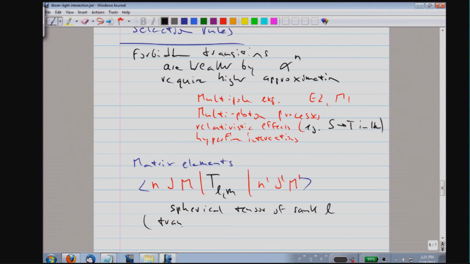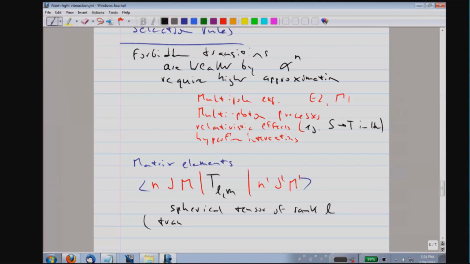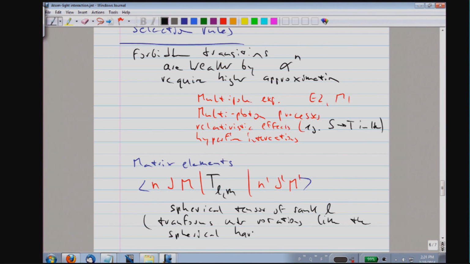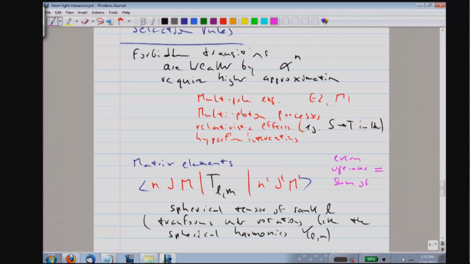So in other words, we can write every operator as a sum of spherical tensors, and the spherical tensor is characterized in that it transforms under rotations exactly as the spherical harmonics Y_LM. So every operator is now a sum of spherical tensors.